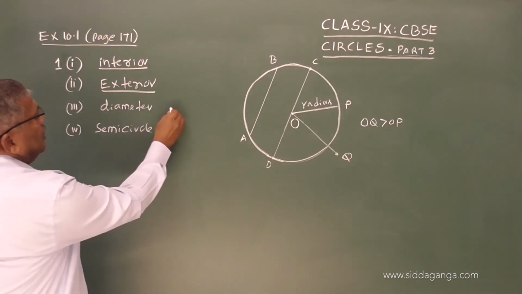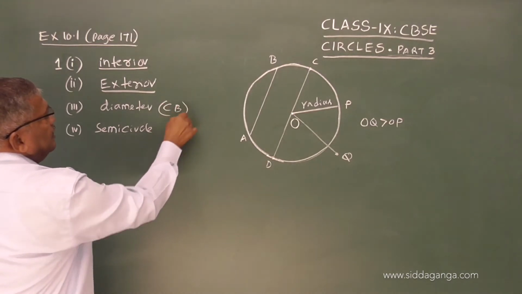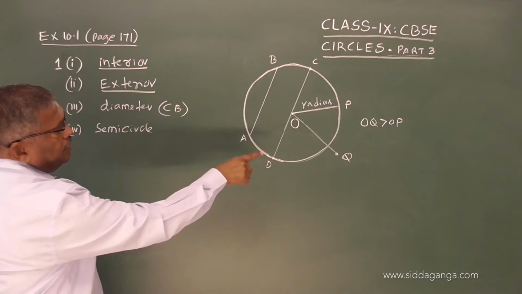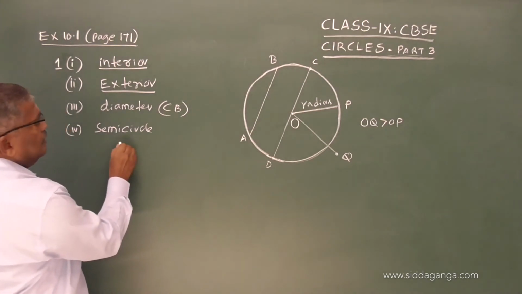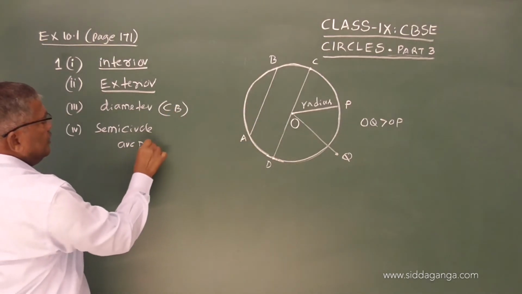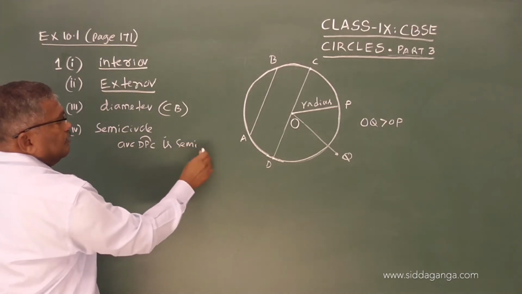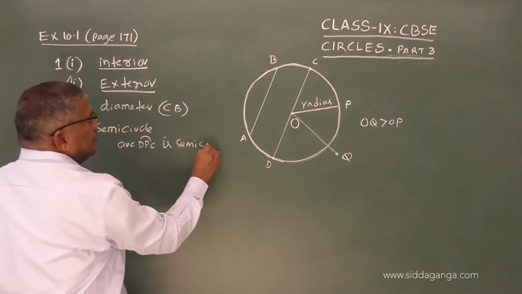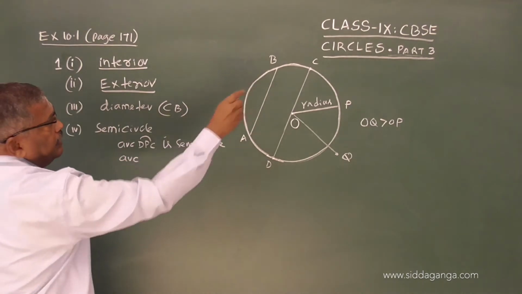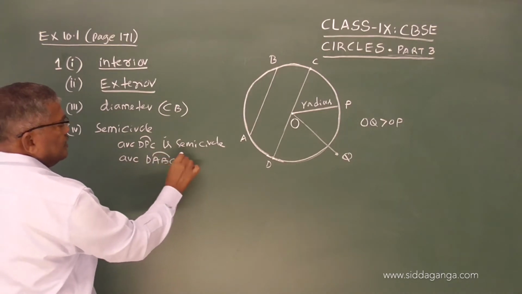So in the figure I will mention here CD. In the figure CD is the diameter, and so arc DPC is a semicircle, because DC is the diameter. Similarly you can write arc DABC is a semicircle.